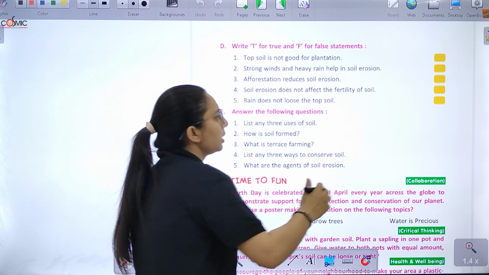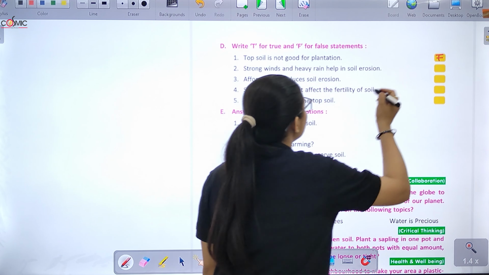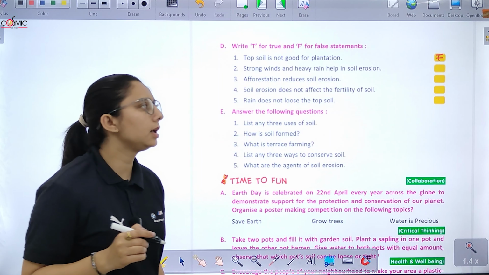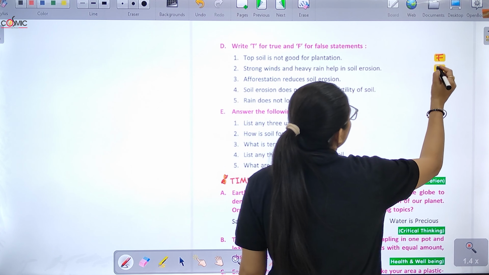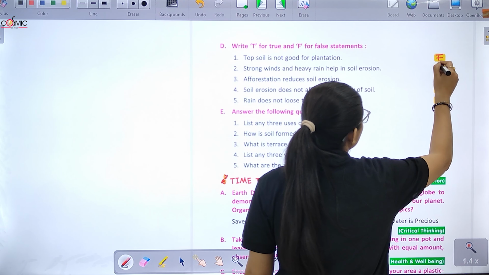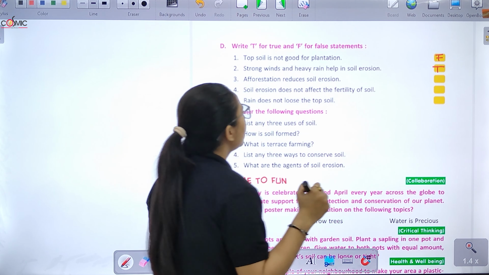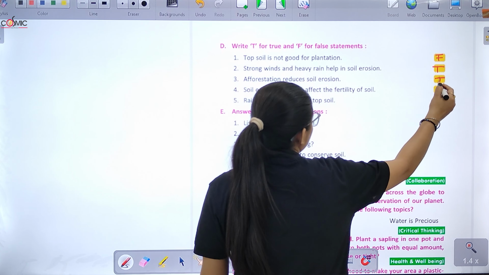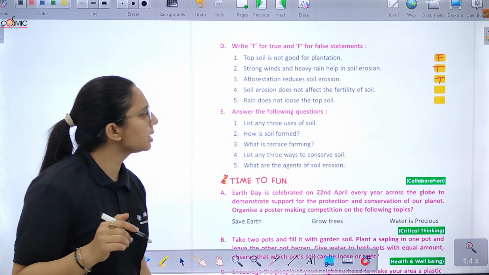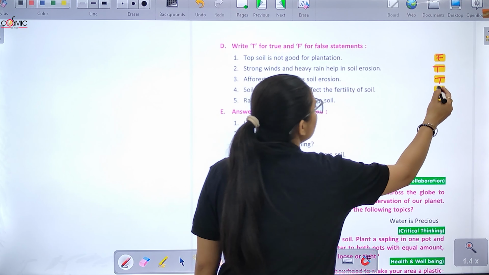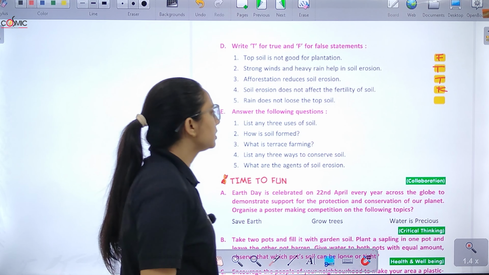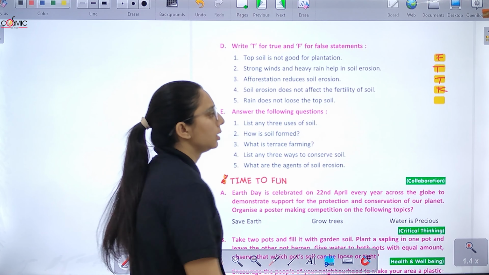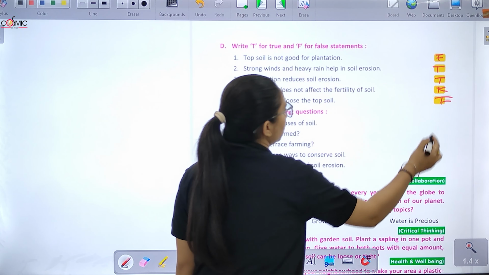Next is write T for true and F for false. Topsoil is not good for plantation. False. It is good for plantation. Strong winds and heavy rain help in soil erosion. True. Afforestation reduces soil erosion. False. Soil erosion does not affect the fertility of soil. False. ये affect करता है. Next, rain does not lose the topsoil. It's false. It loses the topsoil.